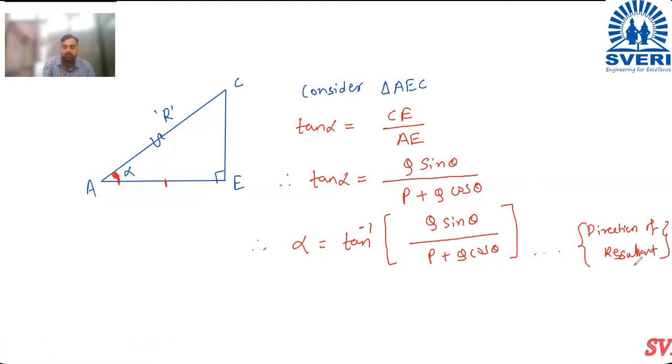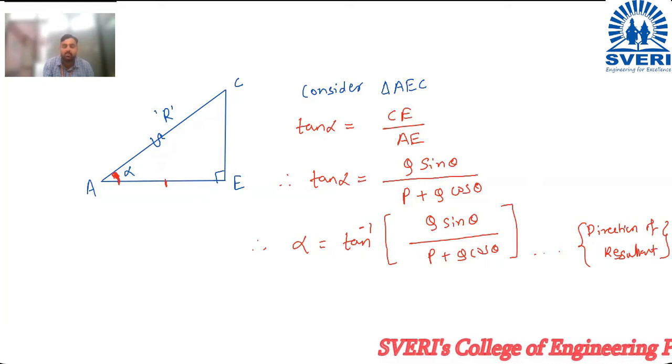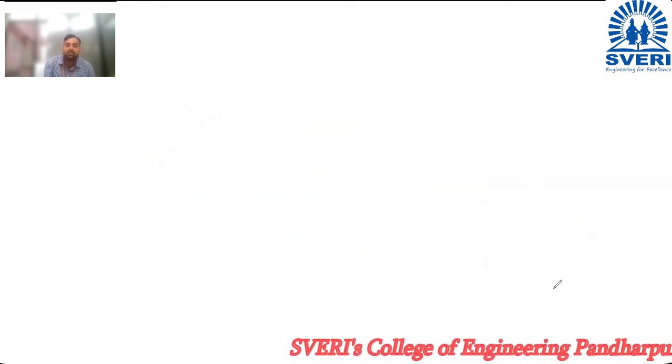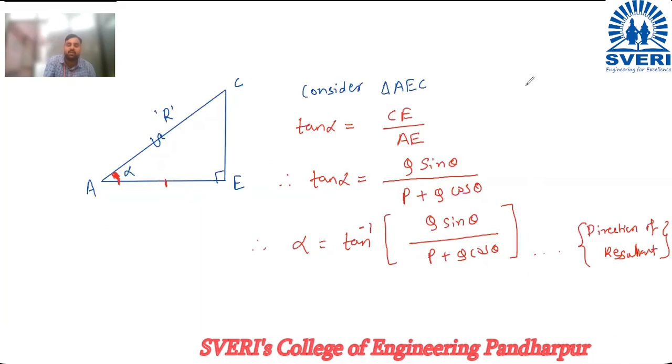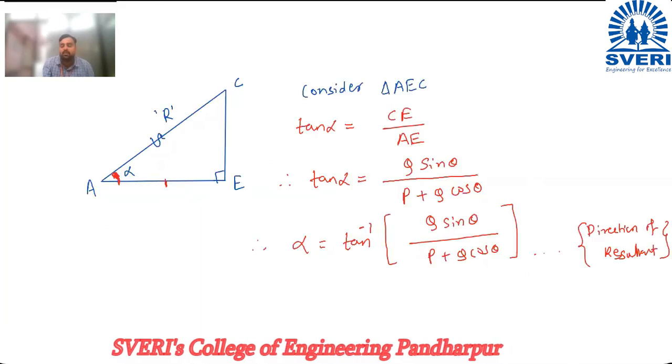Now one more thing I will tell you, when the resultant is maximum and when the resultant is minimum. That can be asked in the MCQ. That is why I am taking this additional point over here.